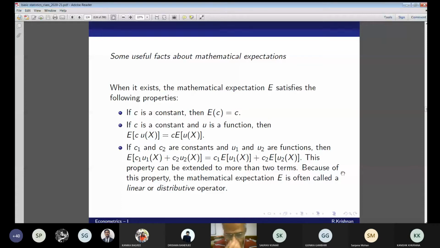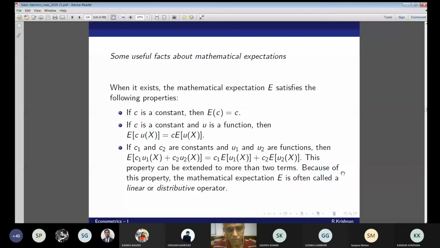The third point can also be easily proved. I'll leave the proof to you. If C1 and C2 are constants and u1 and u2 are functions, then the expected value of C1 u1 plus C2 u2 is C1 E[u1] plus C2 E[u2]. This is called a linear distributive operator. Expectations are linear. What do I mean by that? Putting it simply, expectation of A plus B is nothing but EA plus EB, not a product. Similarly, expectation of A minus B is equal to EA minus EB. So whatever constant is there within the function, you just take it out. Remember this.